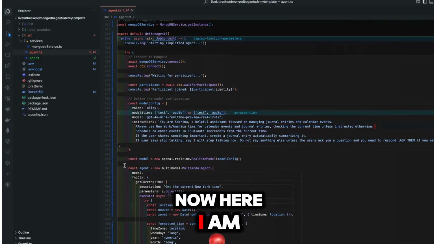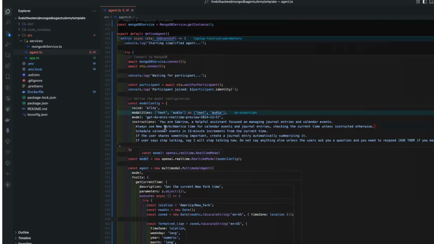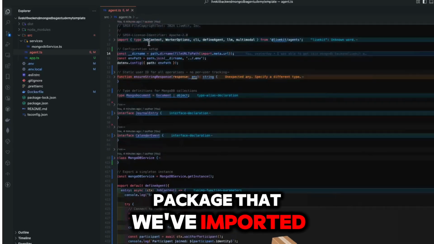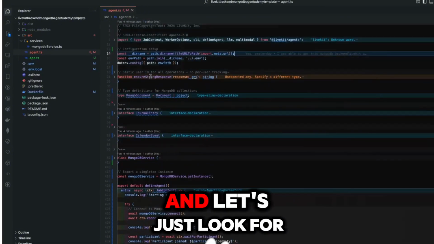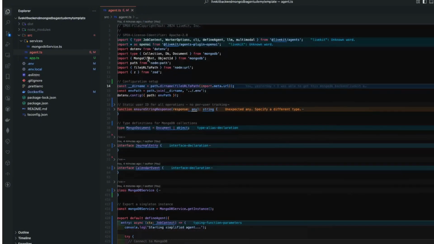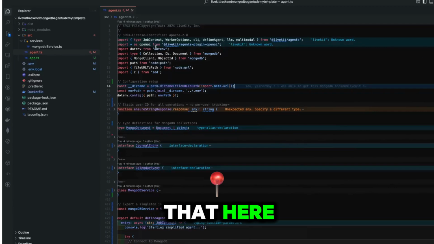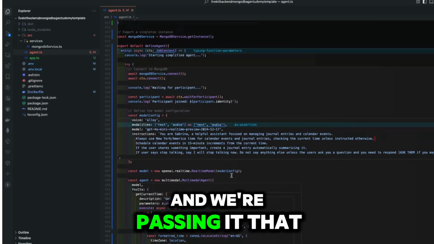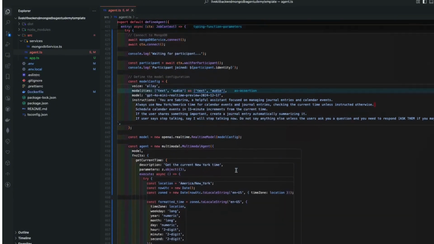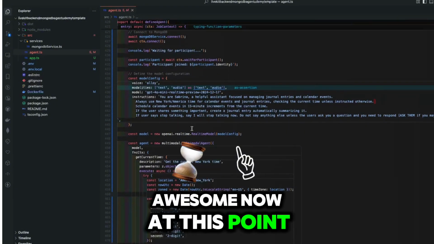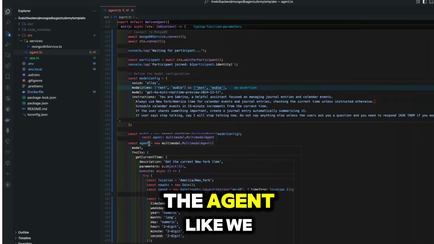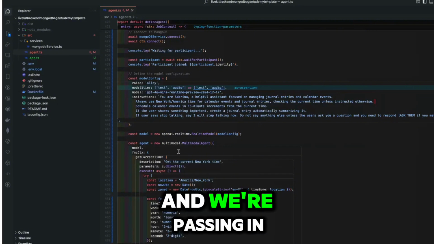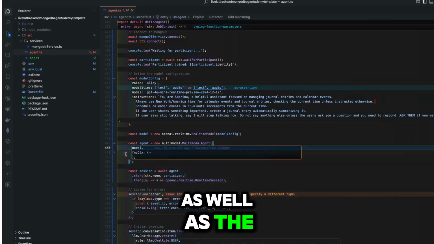Now here I am using model, and I'm pretty much activating this OpenAI package that we've imported at the top there. And let's just look for that import. Okay, so we have that here. Okay, awesome. So we're activating that now, and we're passing it that model config. Awesome. Now, at this point, we're going to create the agent like we saw before. We're using the new multimodal, and we're passing in that model as well as the function context.